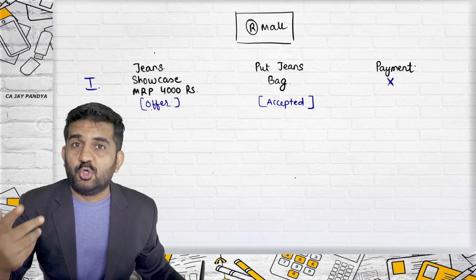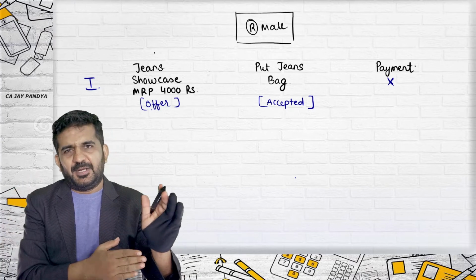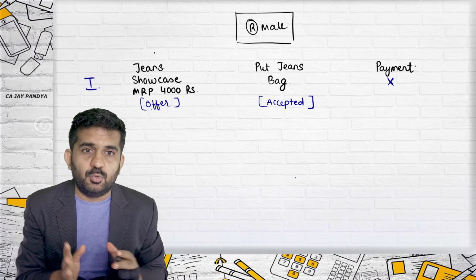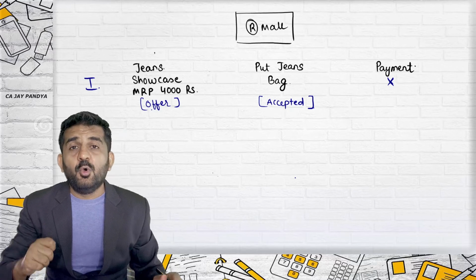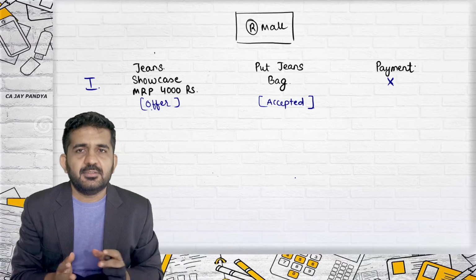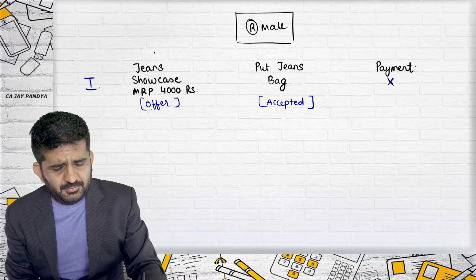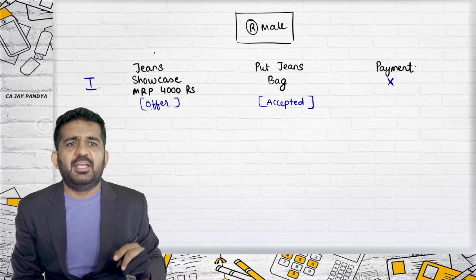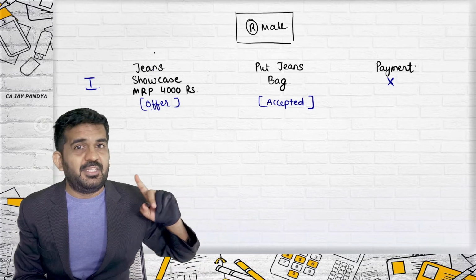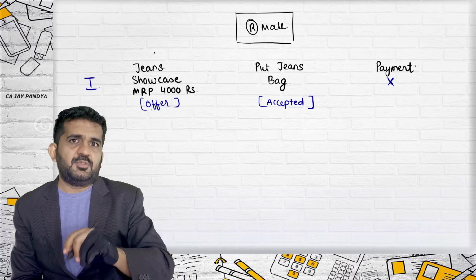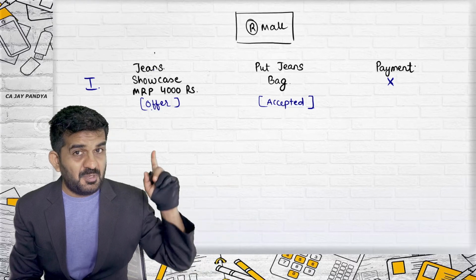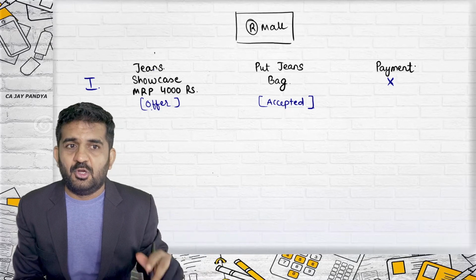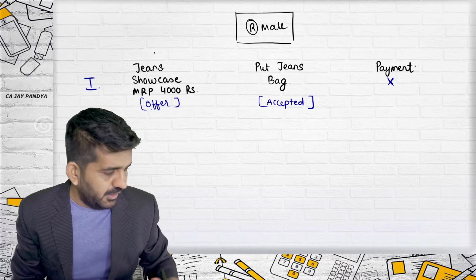I went into a court of law. As you please understand, practically I will not go into a court of law for a jeans. But to understand the scenario, you need to concentrate on this. I go into court of law and argue that there was a jeans lying in the showcase which is an offer, then it was accepted. I am ready to give payment, but they are not giving me the jeans, and there is a valid contract as per the Indian Contract Act 1872, which is passed in Lok Sabha, Rajya Sabha, signed by the President. It is an act, so Reliance should also follow, I should also follow. I am ready to follow, but Reliance is not following it.